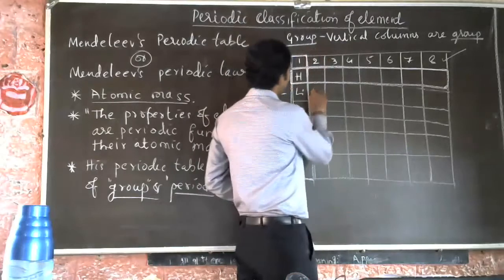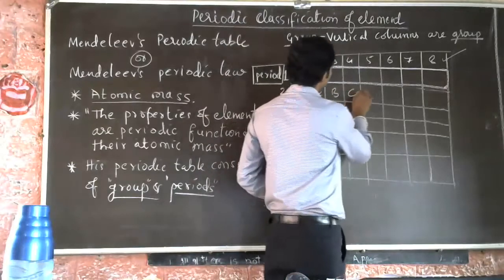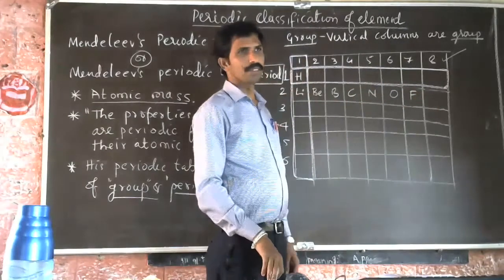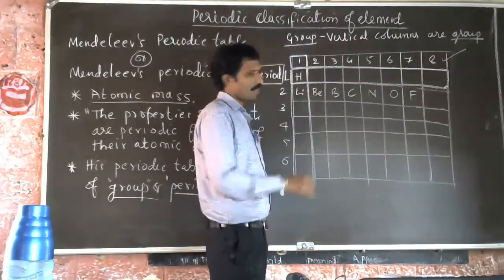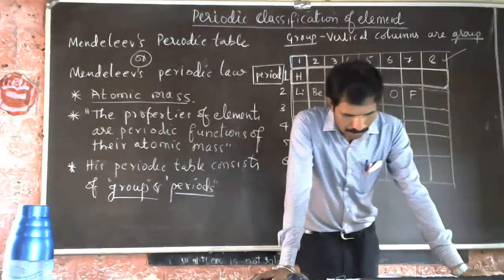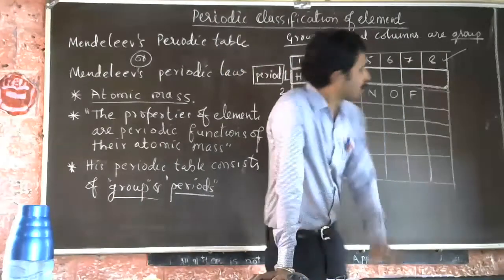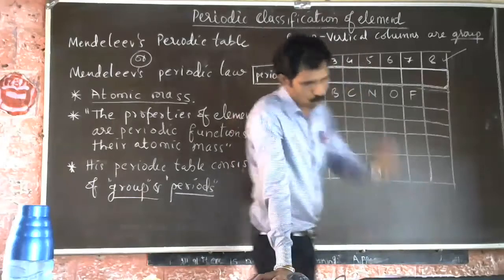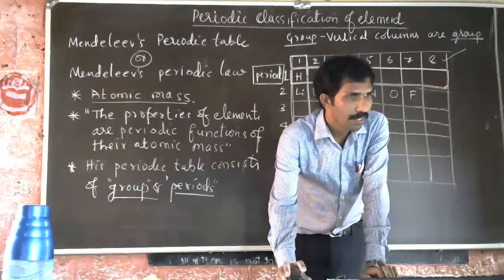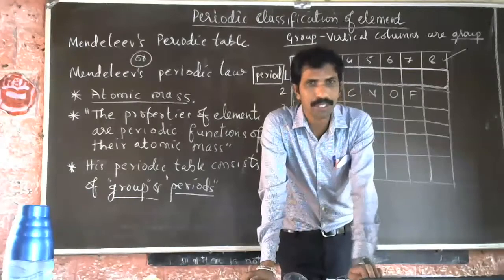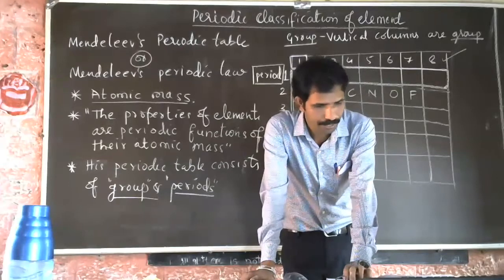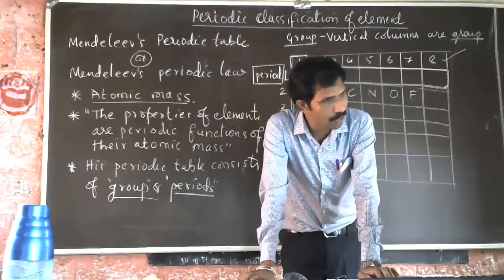So lithium, beryllium, boron, carbon, nitrogen, oxygen, fluorine. Like that he goes on arranging the elements in increasing order of their atomic mass. So you can see here this is the first period, second period, third period. The third period contains elements like sodium, magnesium, aluminum, silicon, phosphorus, sulfur, chlorine, and then they left a gap. Understood? Then the fourth period starts with potassium.